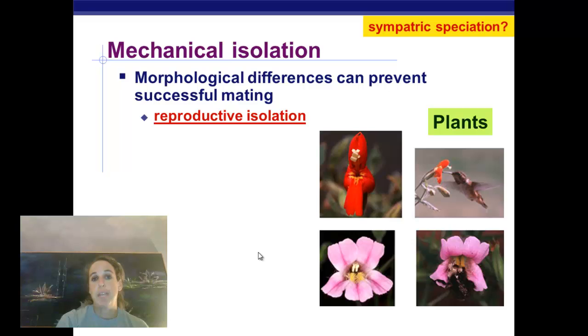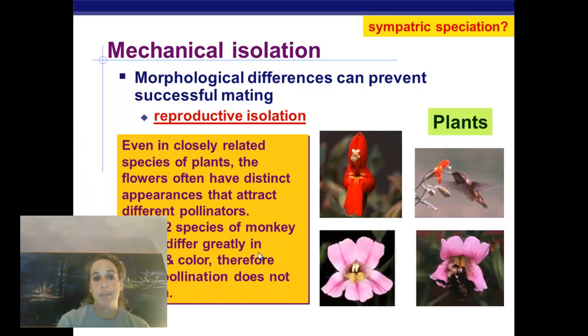So mechanical isolation means it's not the right shape, so they don't fit together. The flowers have distinctive appearances, in this case, that attract different pollinators. So therefore they cannot cross-pollinate. It's basically that the parts do not fit together.